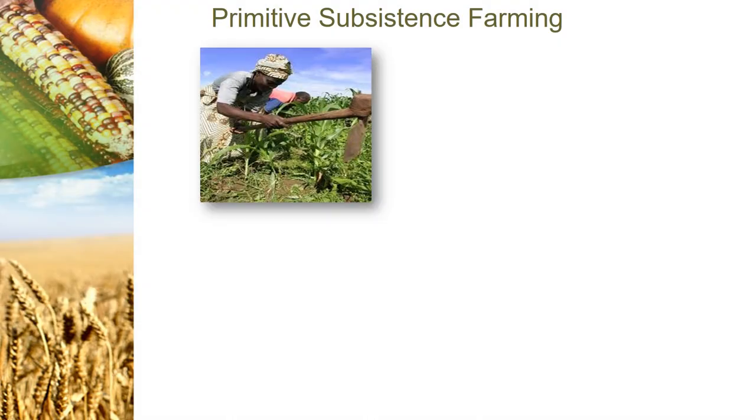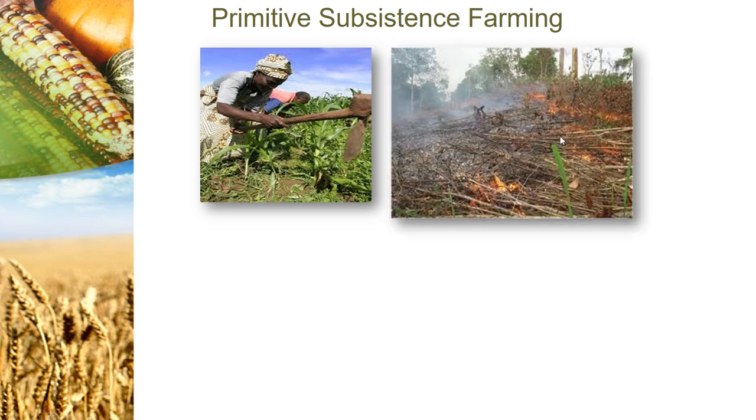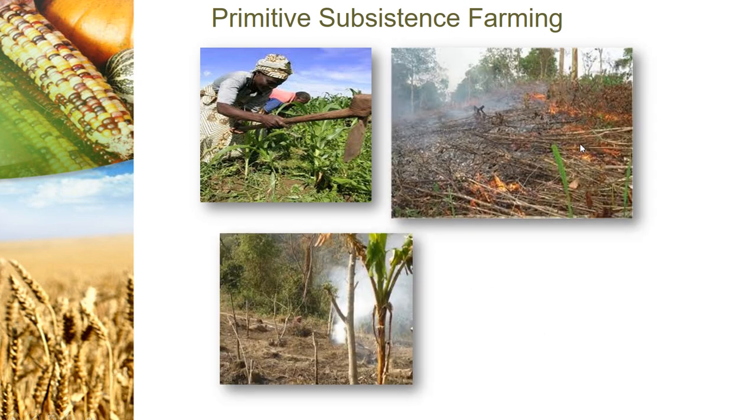Now you can see the tool here, right? Can you see the tool? It's a primitive tool. See, slash and burn. This is how Jhum cultivation looks like. Let's go to the next one, that is intensive subsistence farming.